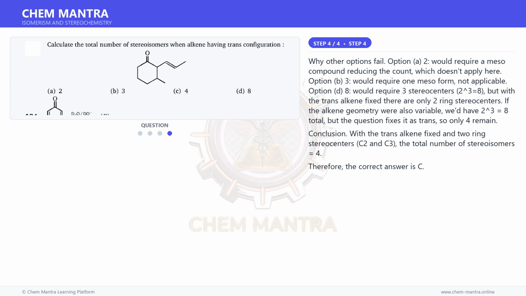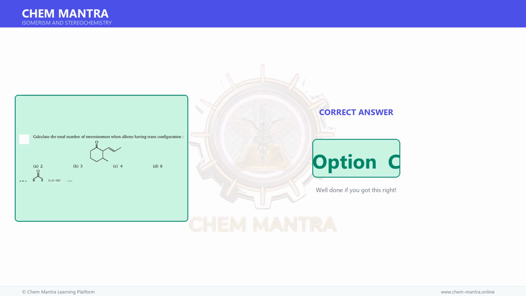Conclusion. With the trans alkene fixed and 2 ring stereocenters, C2 and C3, the total number of stereoisomers is 4. Therefore, the correct answer is option C.